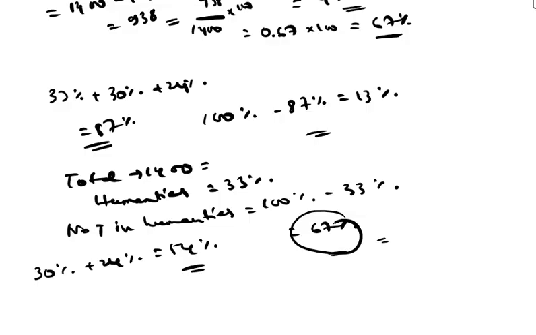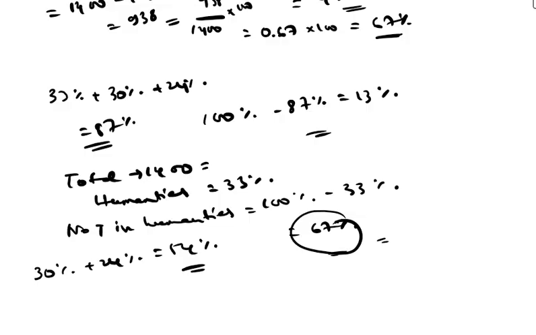Second mistake students make is confusing number and percentage. The question asks for percent, not number of students. Always carefully read what is required. Now let me give you a quick tip. Whenever you see what percentage are not X, immediately think 100% minus percentage of X. This saves time and reduces the calculation.